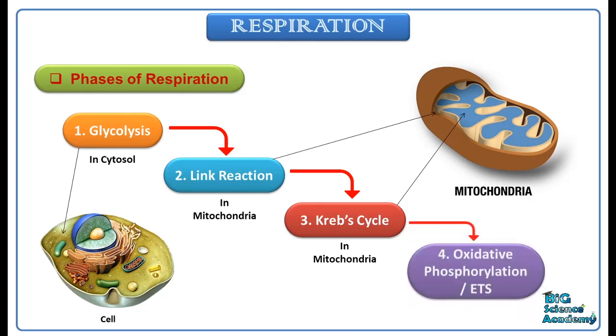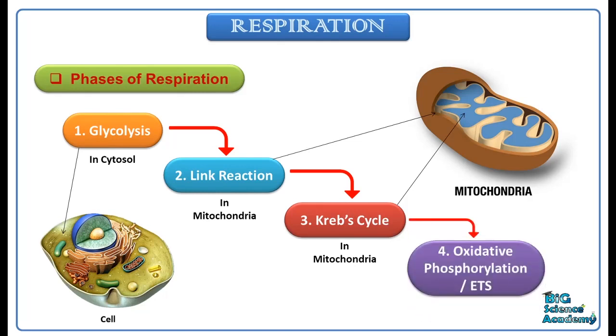The last and fourth phase is the oxidative phosphorylation or the ETS, and it occurs in the inner membrane of the mitochondria. So Krebs cycle occurs in the matrix, link reaction occurs in the intermembrane space, glycolysis occurs in the cytosol, and oxidative phosphorylation occurs in the inner membrane of the mitochondria.